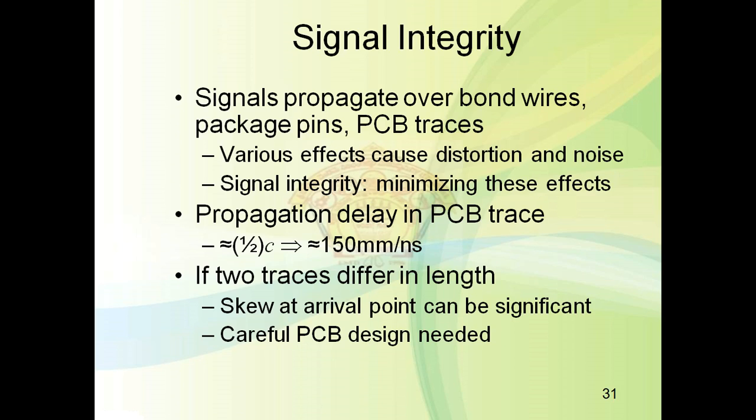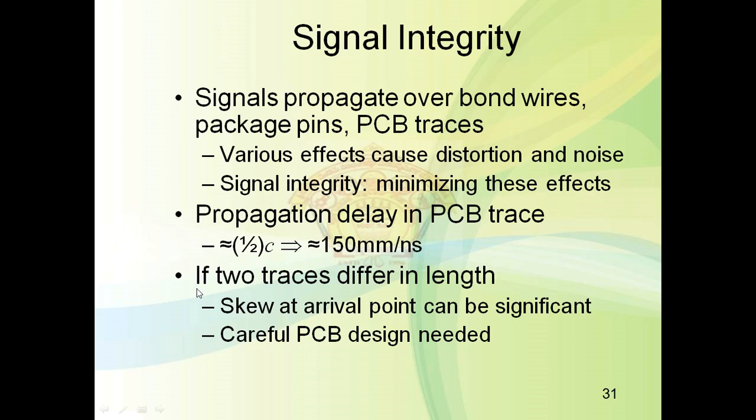In common PCB material, the maximum propagation speed is approximately half of the speed of light in vacuum. In a PCB trace, the propagation speed is approximately half the speed of light, which is equal to 150 mm per nanosecond.